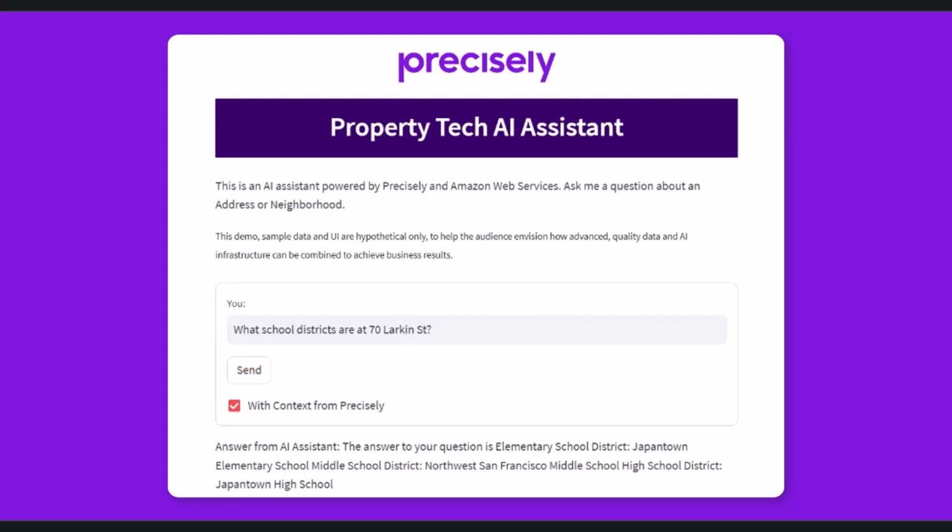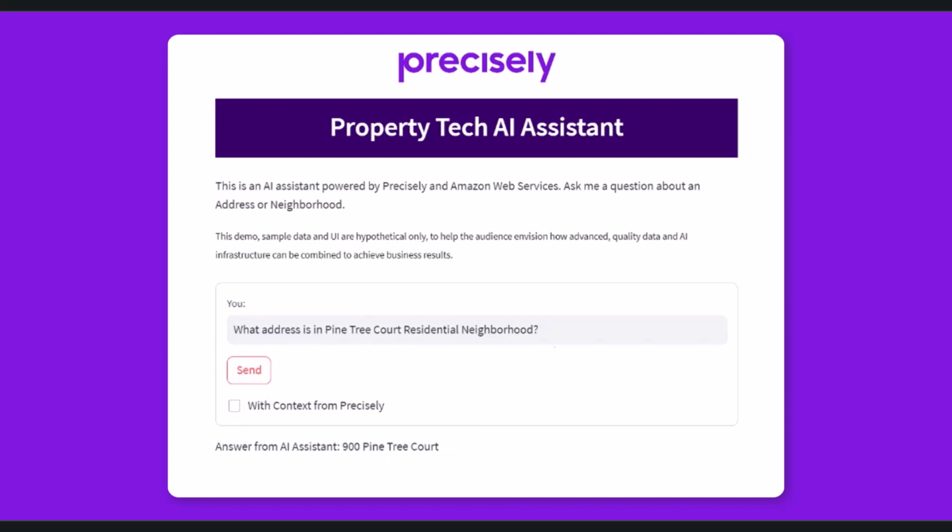These last two are going to be kind of rapid fire, just because I want to give a full context to it. So first, just pay attention to the response that we're getting back without context. What address is in Pine Tree Court residential neighborhood? Without context, we have 900 Pine Tree Court. All right, next one we're going to try real quick. What address is in Windover residential neighborhood? 900 Windover Drive. So as you can see, the 2 responses that we're getting back are kind of fishy. It seems like they're basically just attaching the residential neighborhood as the street name. The address is 900 across the board.